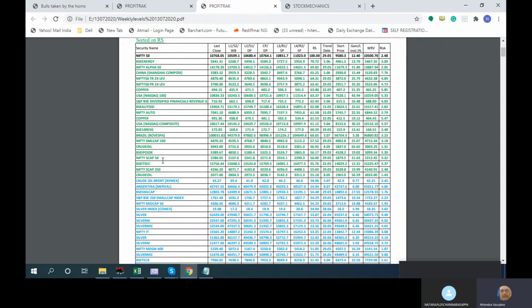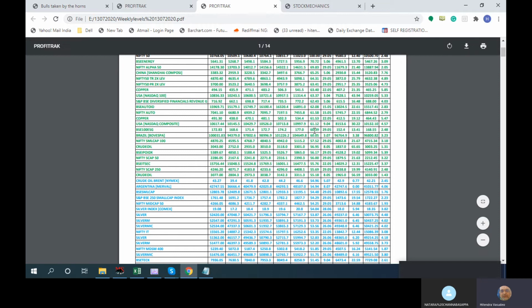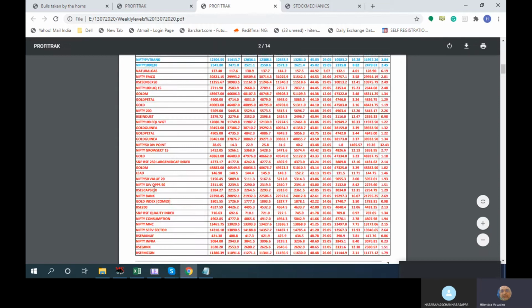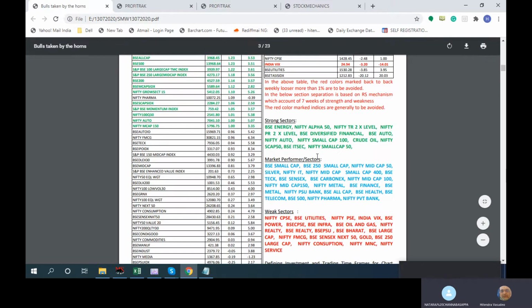But from this file, I will try to check which are the strong sectors and weak sectors based on the uptrend and downtrend. Accordingly, a brief summary is there. So you know which are the sectors which are moving strongly currently, like say BSE auto recovery is there. So you might see Nifty small 100 and crude oil prices.